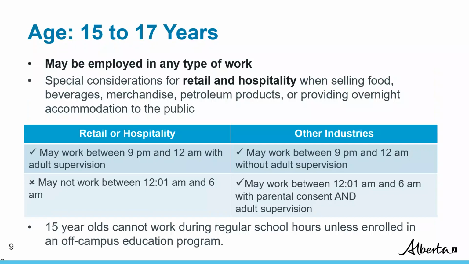Youth in the final age category, from ages 15 to 17, may work in any type of employment. However, there are some restrictions on the time of day they are permitted to work. If working in retail or hospitality, the employee can work between 9 p.m. and 12 a.m. only with adult supervision. They can't work between 12:01 a.m. and 6 a.m.